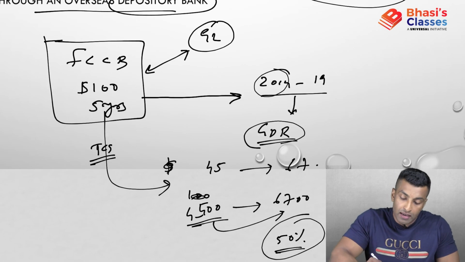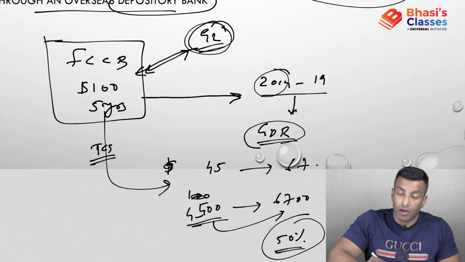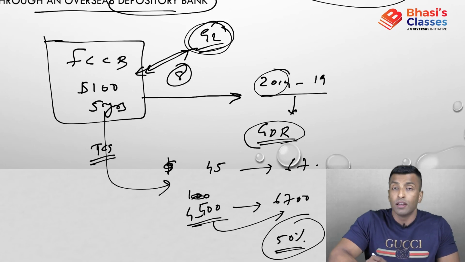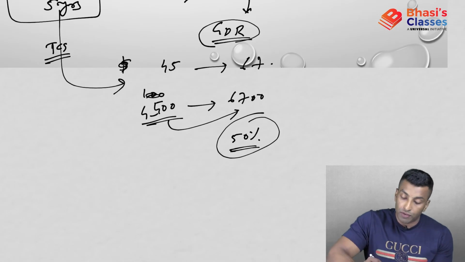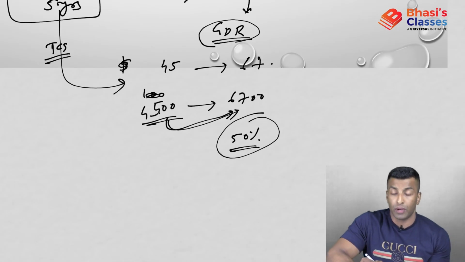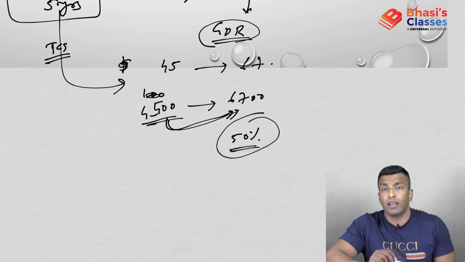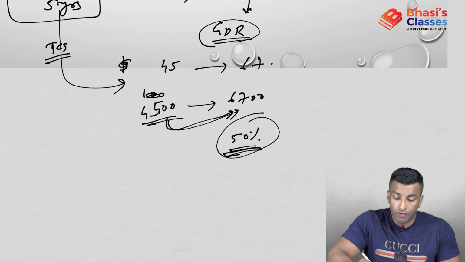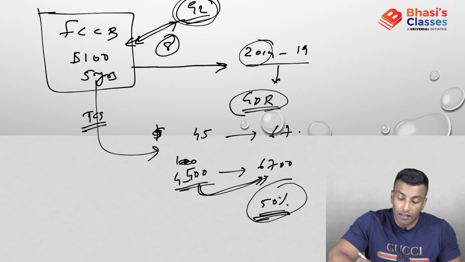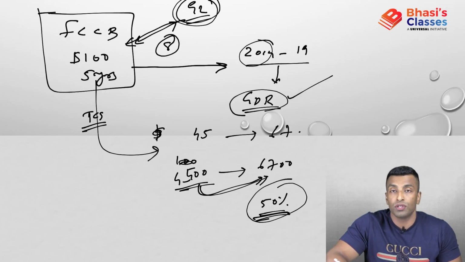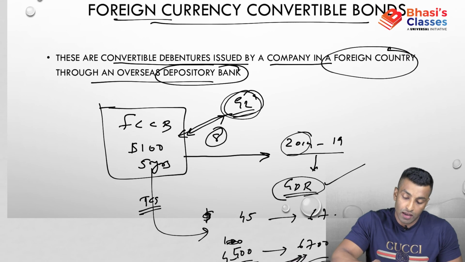Already there is an interest because the company is getting around 92, and the company is promising that they will pay around 100. So that 8 is actually the earning of that investor. Now, because of depreciation, nobody is actually gaining. Even the company is not gaining, investors also not gaining. 50% extra the company has to pay. It's a huge burden. So instead they have an option to convert into GDR. That's about foreign currency convertible bonds.